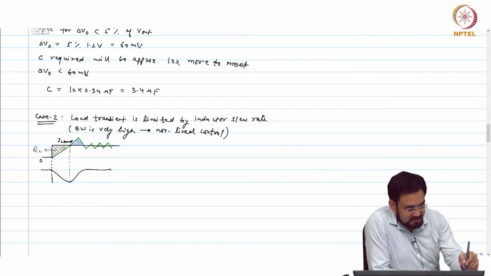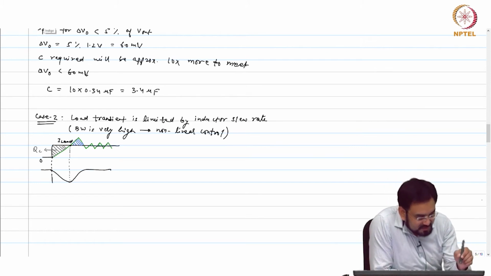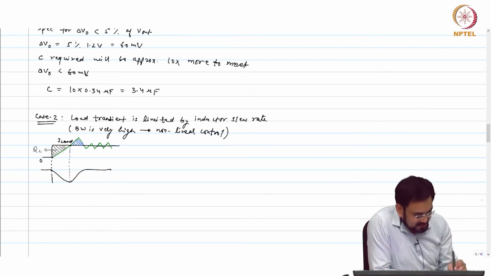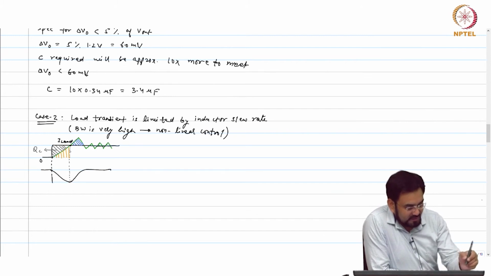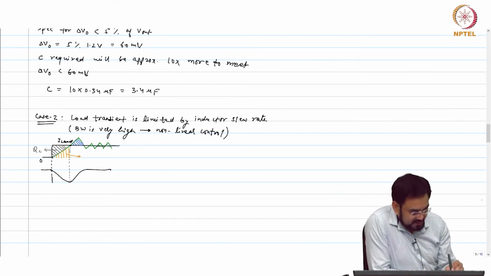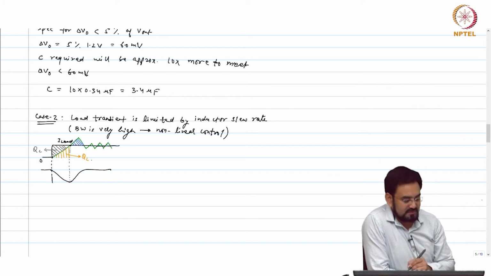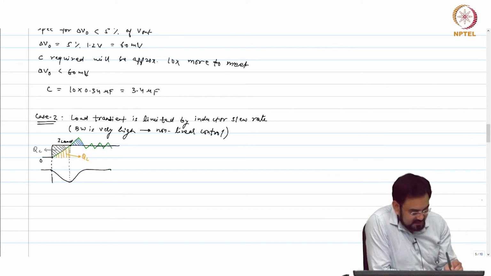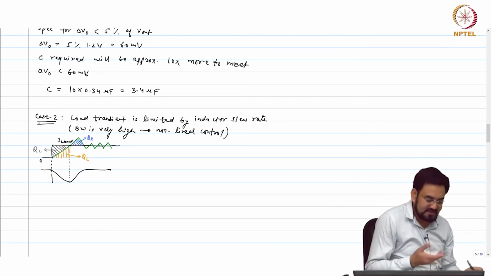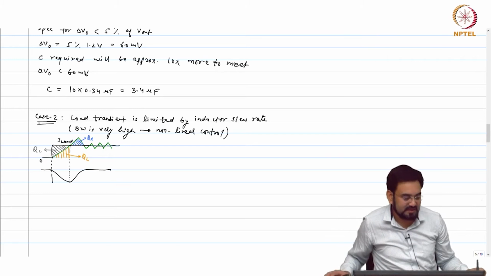Let me choose some different color. I will call it QL, and this is your QR. When I say QR, you can say recovery charge or whatever.